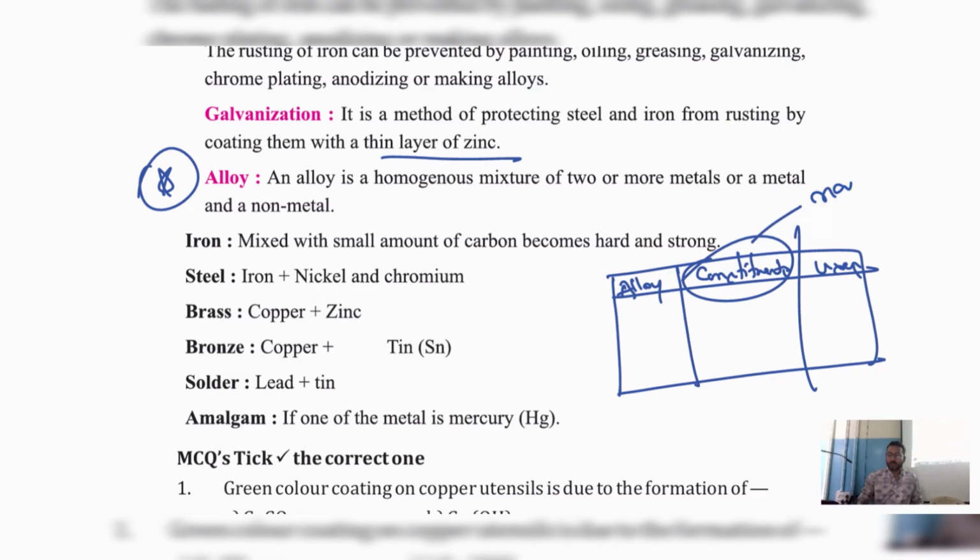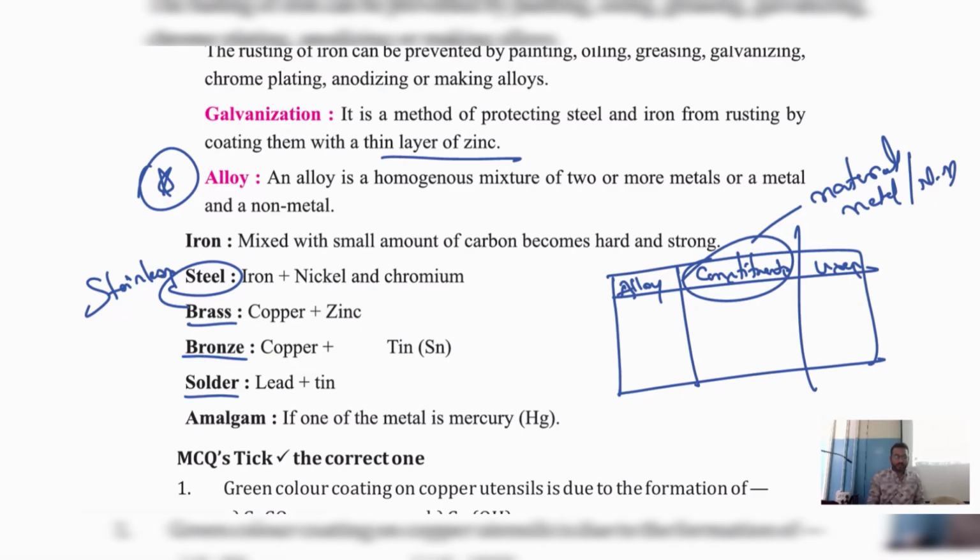Constituent means what are the materials you are using, which are the metals or which are the non-metals you are using to make that. Example, you take steel. Which steel? Actually, it is stainless steel. If you want to make stainless steel, brass, bronze, solder, or amalgam. Understood?